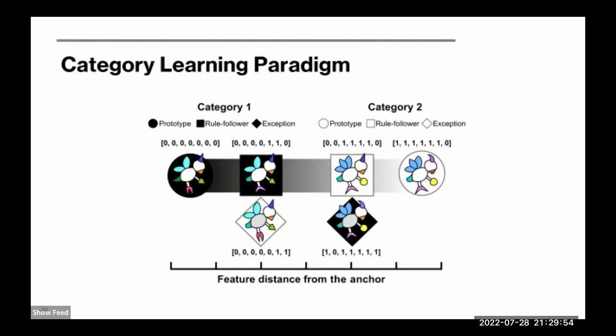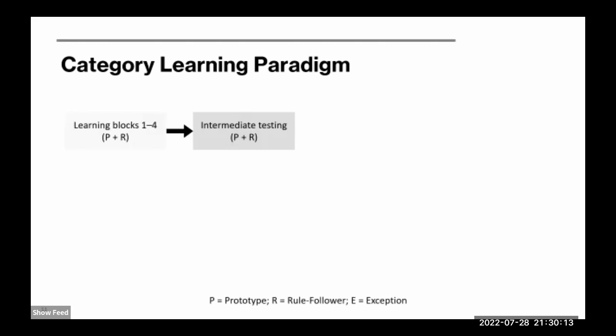So we made the value of the 7th feature dimension vary between the exceptions and non-exception stimuli to make the exceptions more distinctive and make category learning easier. So overall, each category contained groups of rule followers and exceptions that had distinct perceptual patterns. And for the procedures, in the first half of the learning phase, participants learned only the prototypes and rule followers.